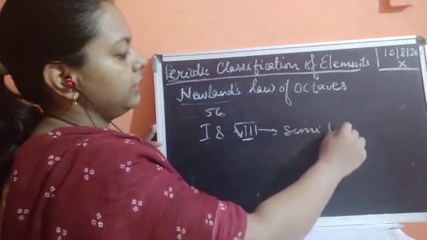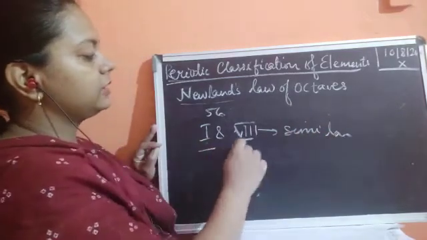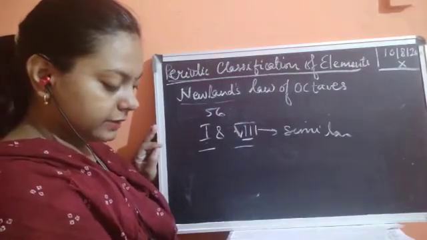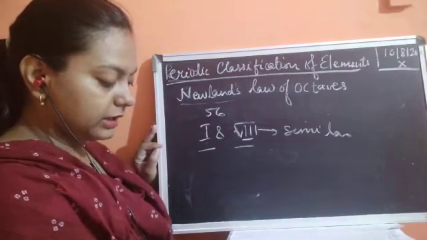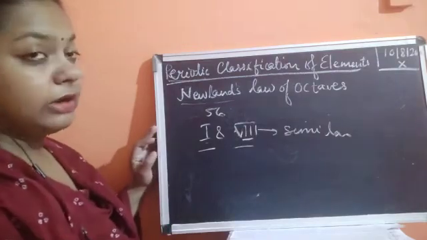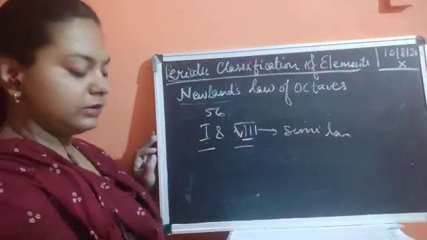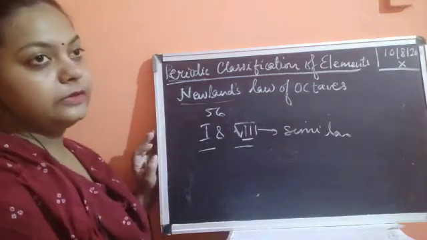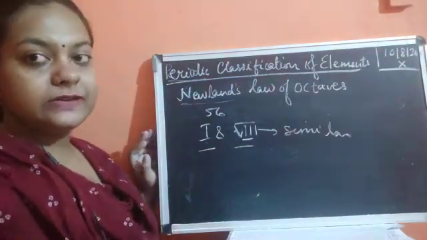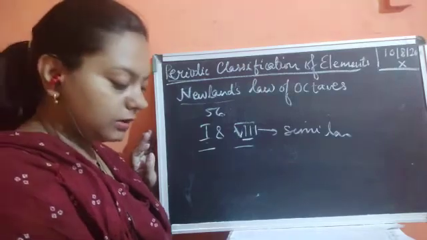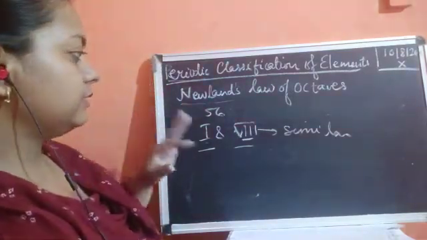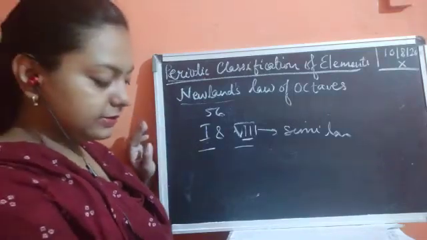Okay, so he found that this property of the first and the eighth element is similar, and this is part of his classification, Newland's octaves, which is also shared in your book that I drew yesterday. We found that whenever the octaves are drawn, they are going to be repeated. It means the first and the eighth element have similar properties.